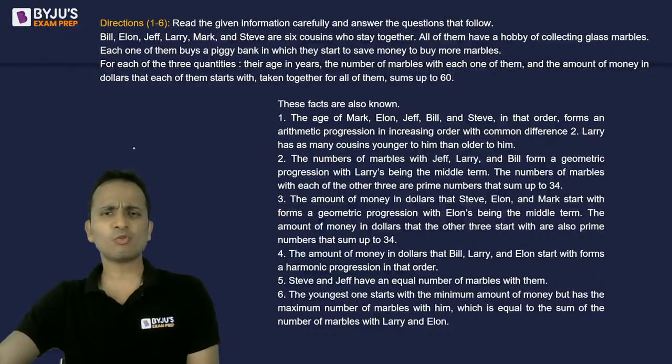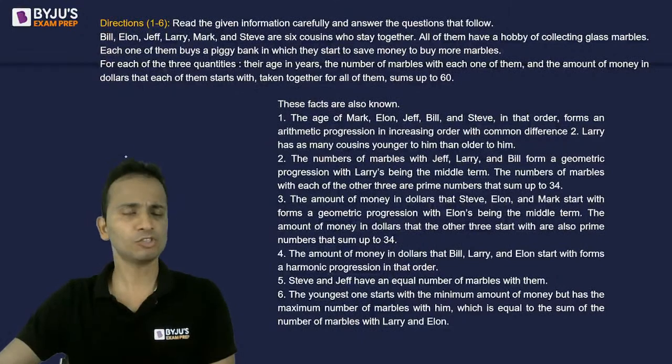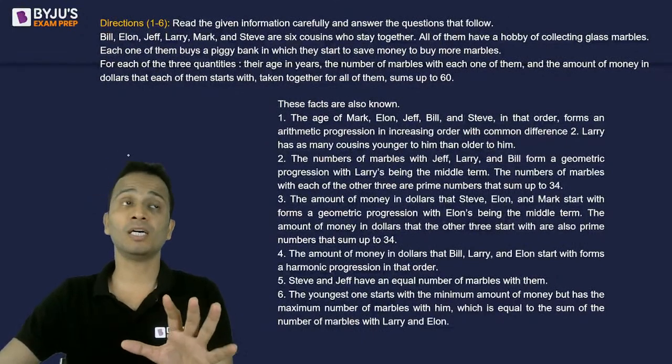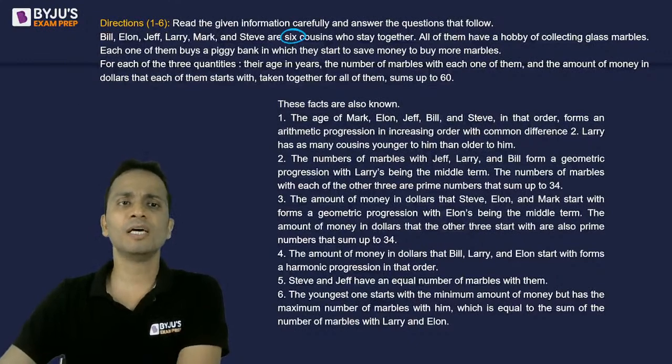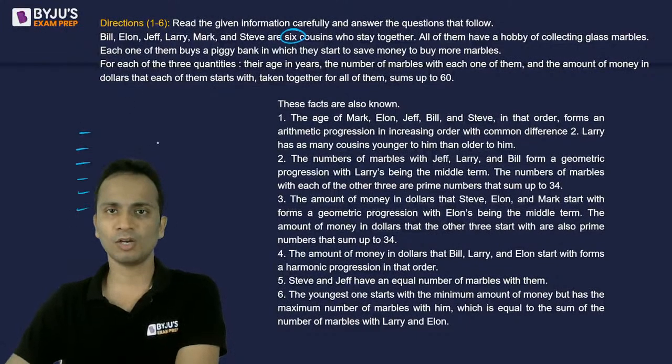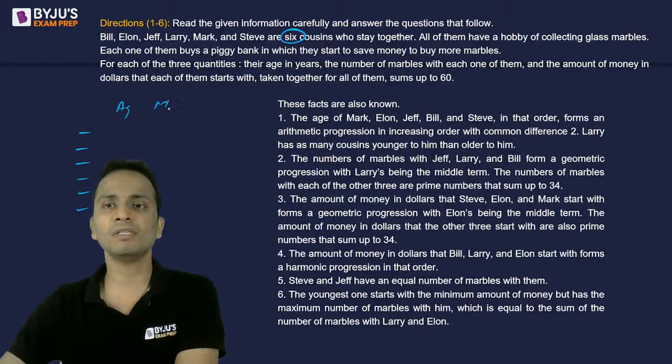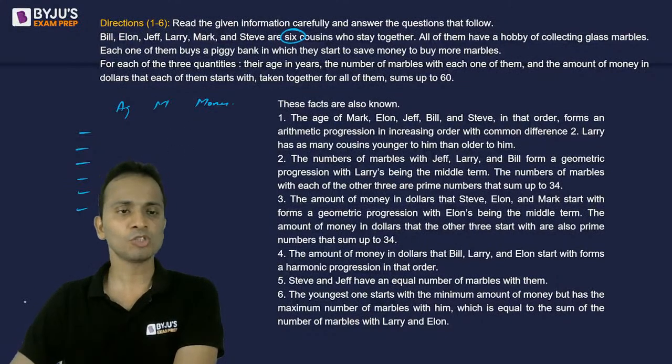Okay, now to start with, we must know how to form the table. First of all, we'll have to decide what will be the composition of this table. So how many cousins are there? There are six cousins. I can write their names: Bill, Leon, Larry, Jeff, Mark, and Steve. So there will be six rows, obviously. And we have their age, the number of marbles, and the amount of money with them. So obviously six rows and then three columns, right? So this will be the composition of this table, right?